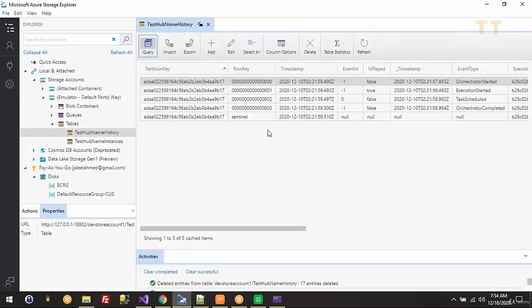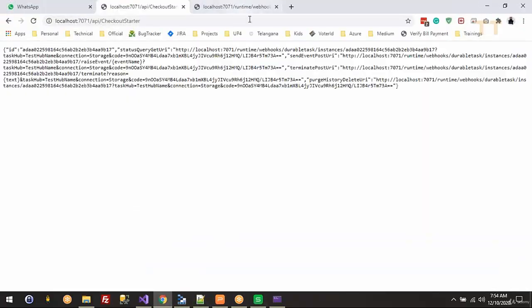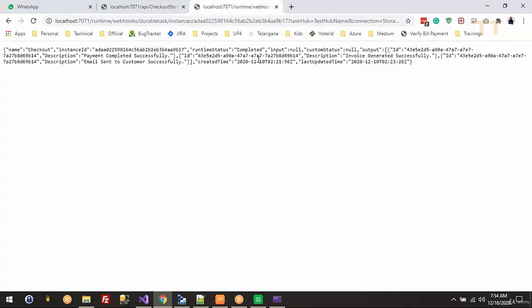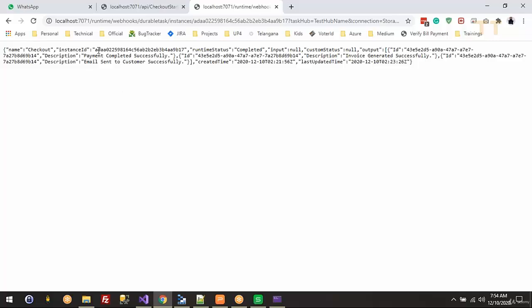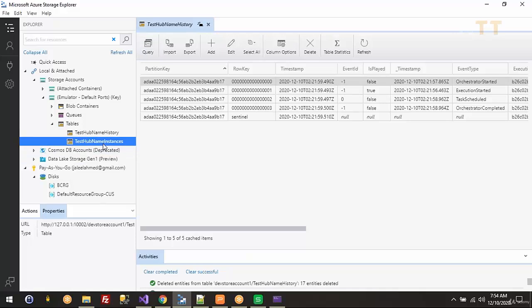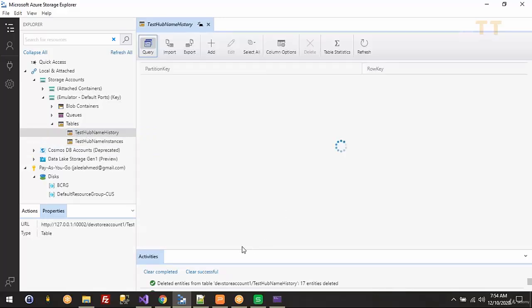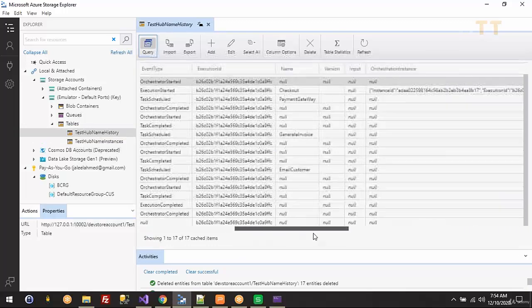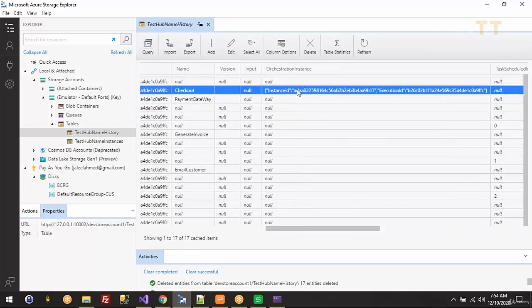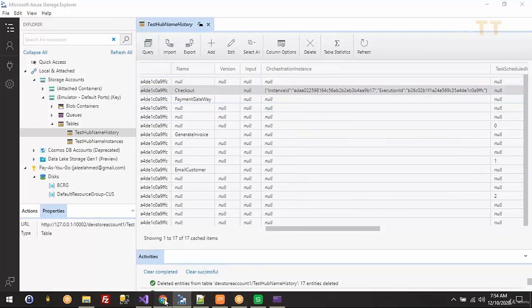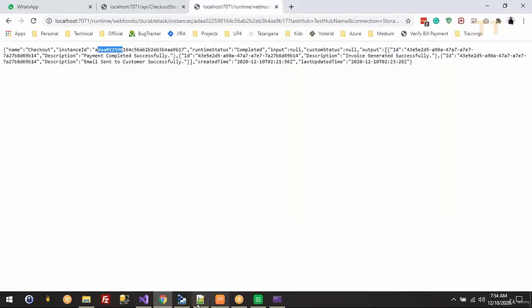You don't have to go to the table or write code to check the status of your long running durable task. You can use this function. It gives the complete details, like the instance ID, which should be the same ID we see here in this instance table. Another thing I want to show is that we are passing the same ID. This is the instance ID, A, something like that. This one.